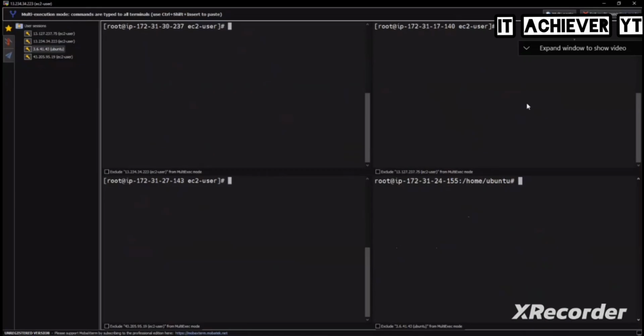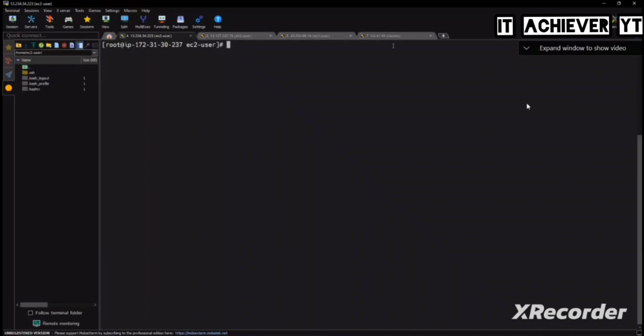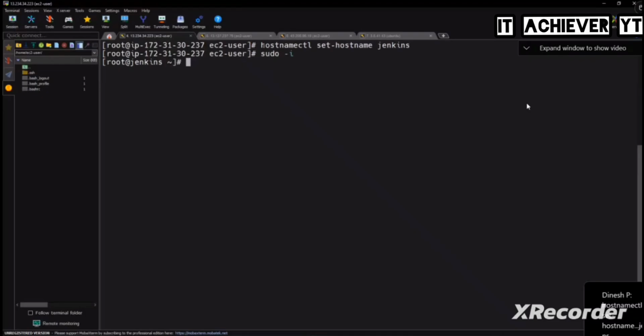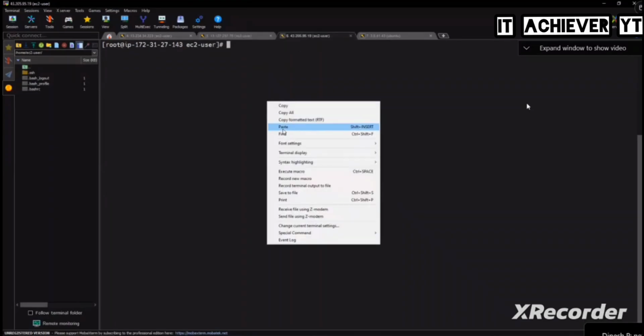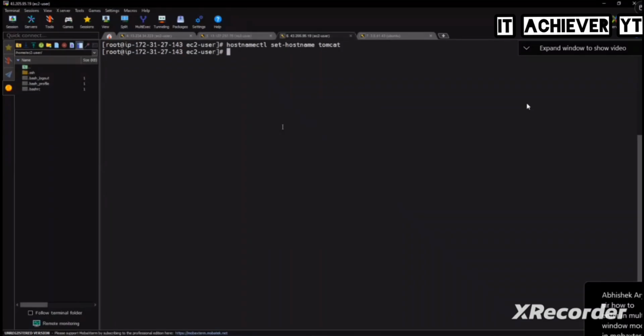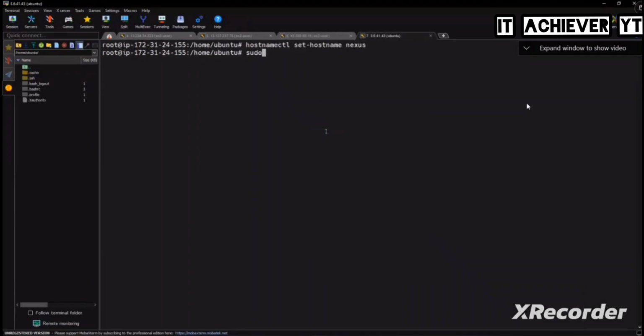Okay, and you will be confused about which machine is which, right? So should we set up the hostnames now? What is the command to set up the hostname? hostnamectl set-hostname. What's the first one? Jenkins, and sudo -i. What's the next server? Sonar. So I call it Sonar, and then sudo -i. Next, Tomcat. Sudo -i. Next, Nexus, and sudo -i.